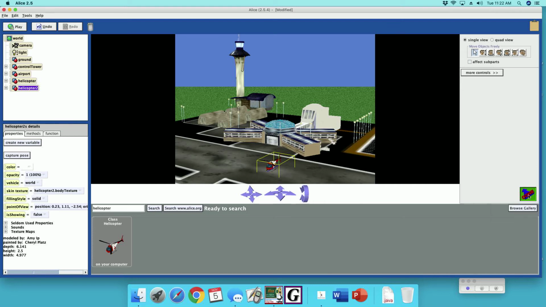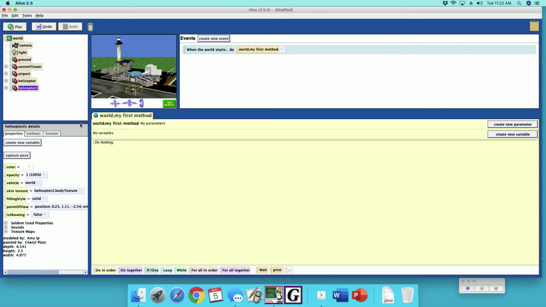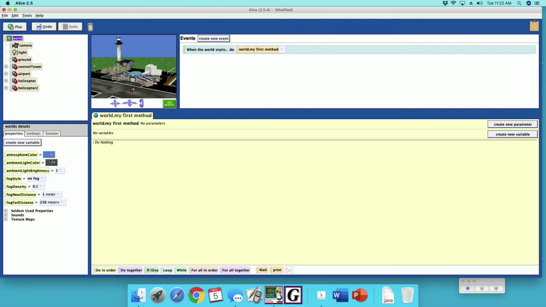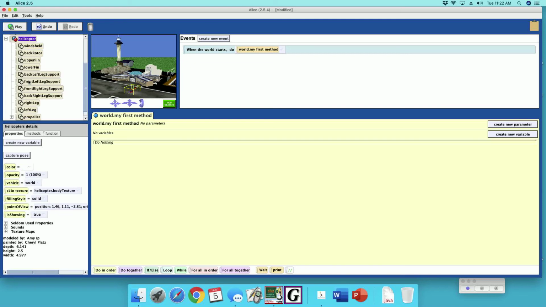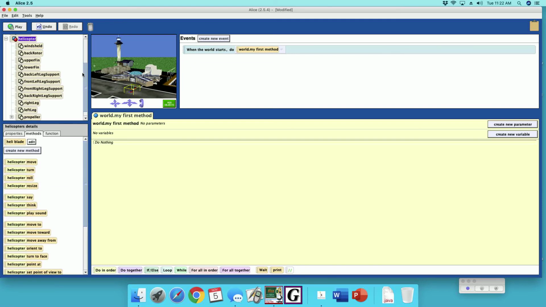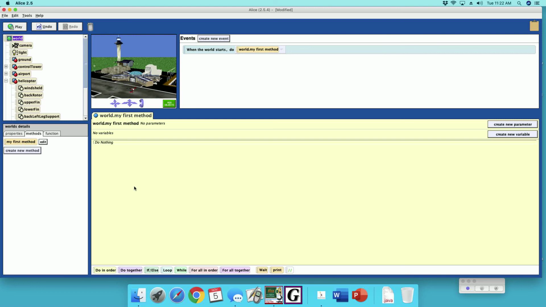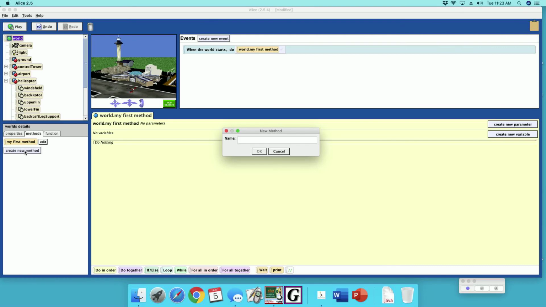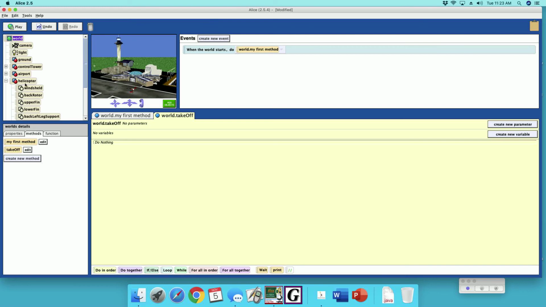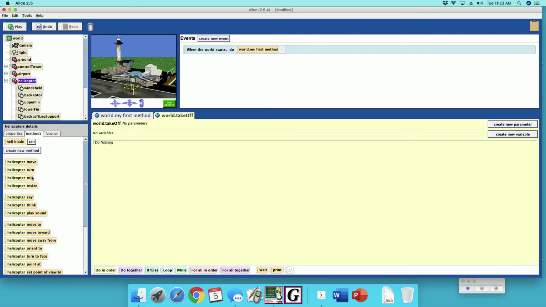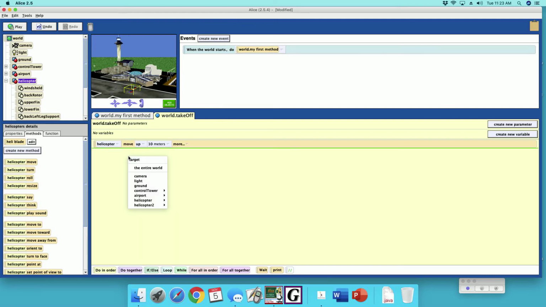So remember that trick. So we need a couple methods. We're going to use world methods. Under the world, we want the helicopter to go up. So we're going to take off. In this case, we want the helicopter to move up 10 meters, and turn to face tower.